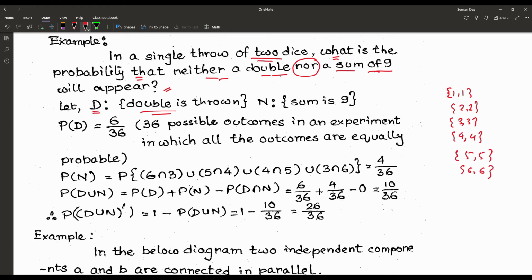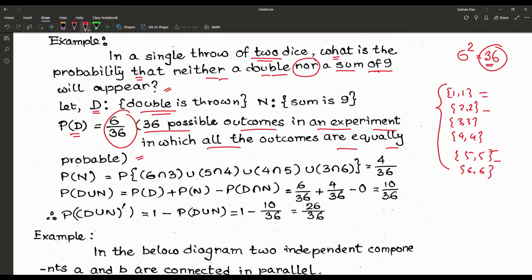Now when we are throwing 2 dice, for a single throw of a die the result is 6. Now for the 2 dice, the total number of sample points in the sample space is 36. So among these 36 outputs there are 6 outputs that give us the double. So for P of D the result is 6 by 36. There are 36 possible outcomes in an experiment in which all the outcomes are equally probable.